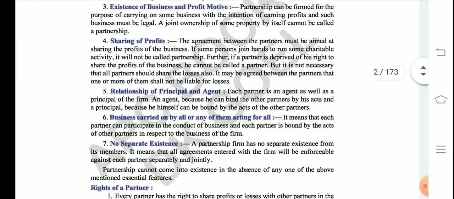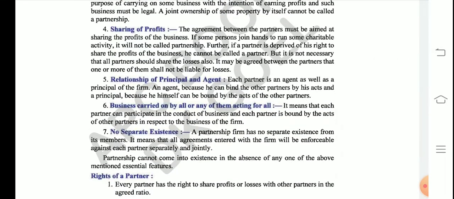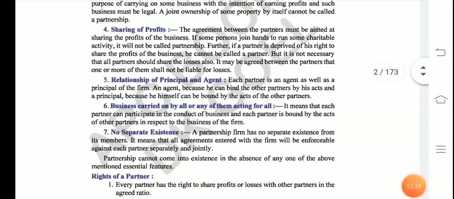So the fifth point is relationship of principal and agent. Here, the principal means the main entity. The main entity here is the partnership firm, and all the agents here are the partners. So all the partners have to work hard for the principal, for the main entity, the partnership firm. They have to work hard for the benefit of the partnership firm. So I hope this much is clear.